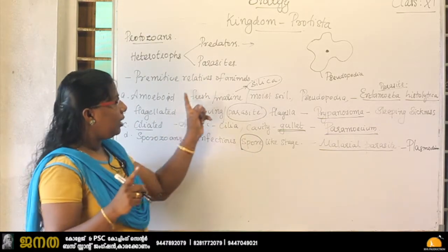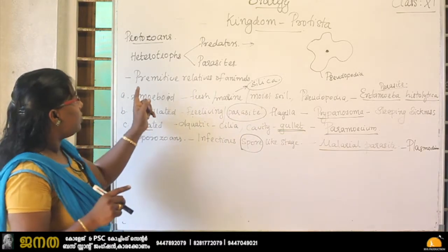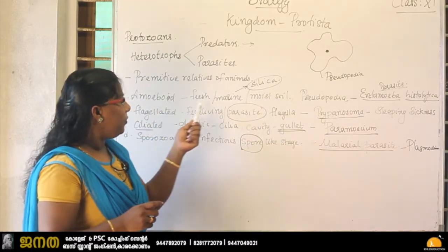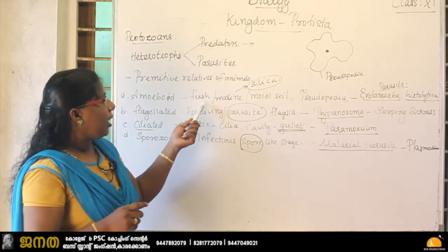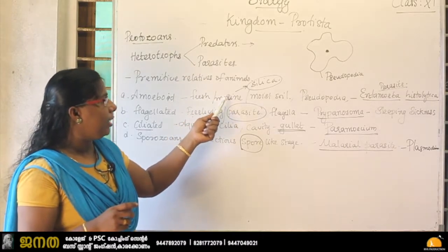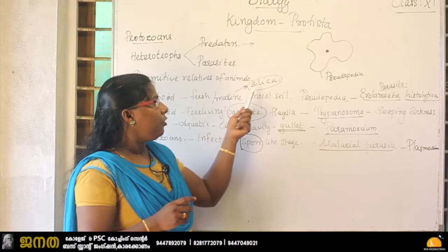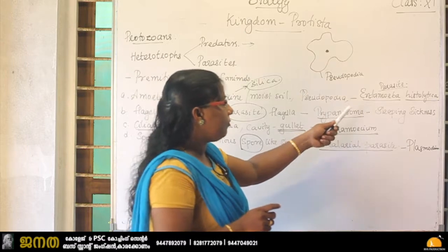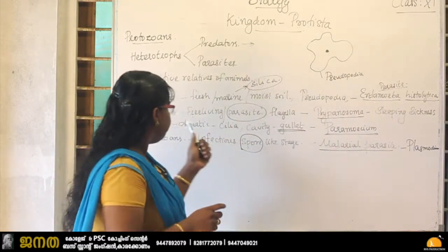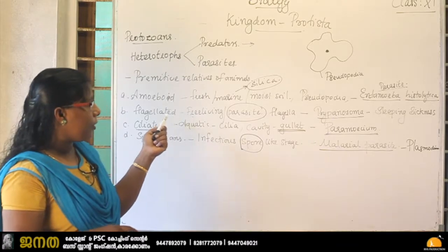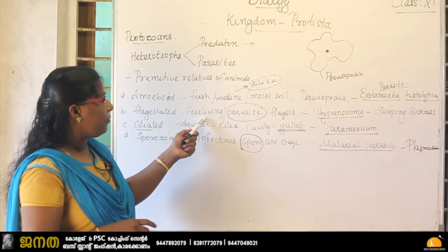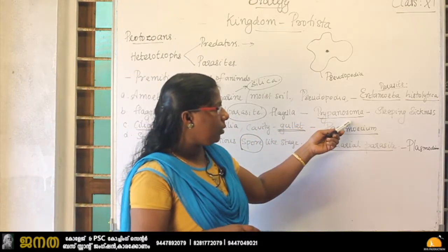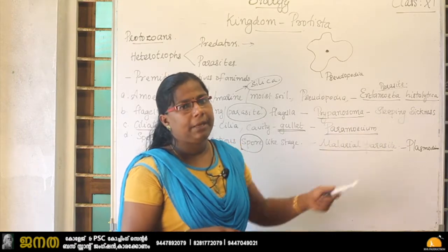Okay, so these are the different groups of protozoans. First one is the amoeboid protozoan. The structure is like that of the amoeba. It does not have a definite shape. They can live in fresh water, marine water, and also in moist soil. The marine forms have silica deposition, and the locomotory organ is the pseudopodia. A parasitic form, for example, is Entamoeba histolytica. Then the flagellated protozoa have flagella, and they are free living or parasitic. An example of a parasitic form is Trypanosoma, which causes sleeping sickness.